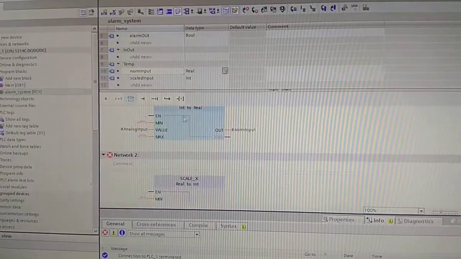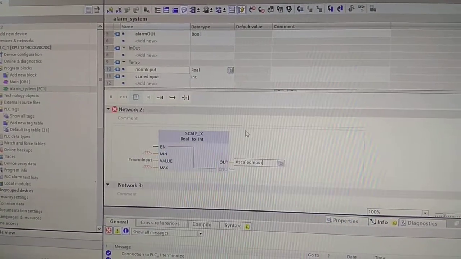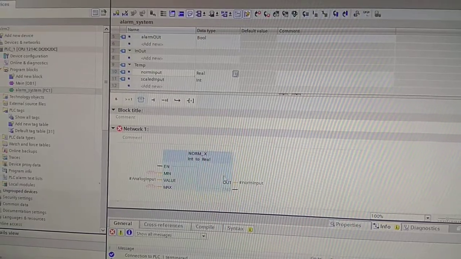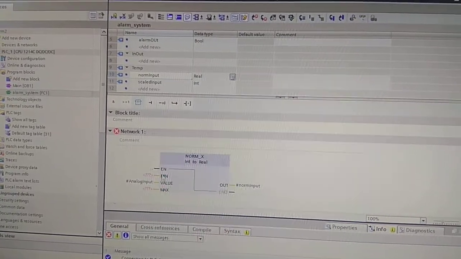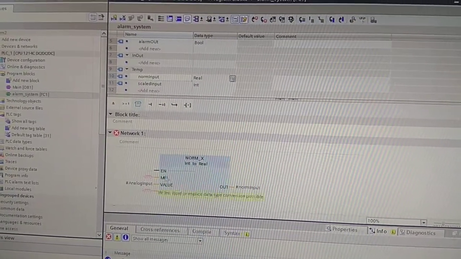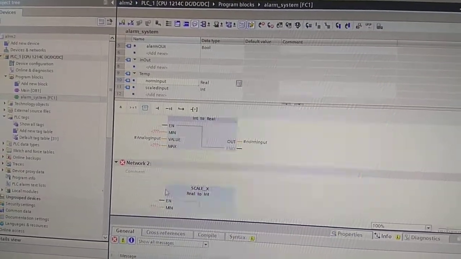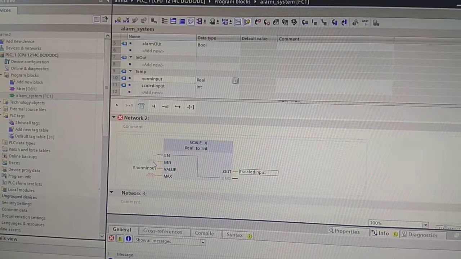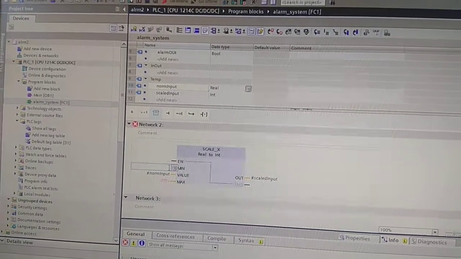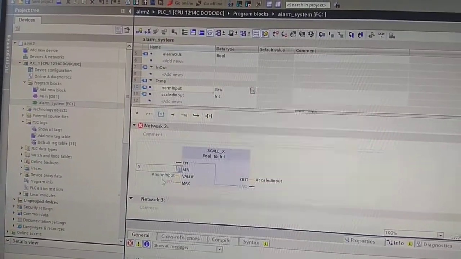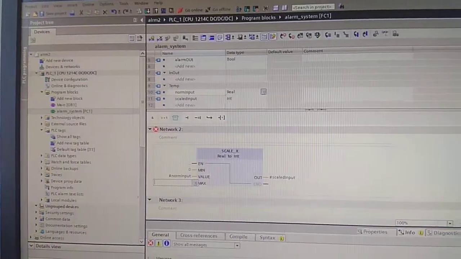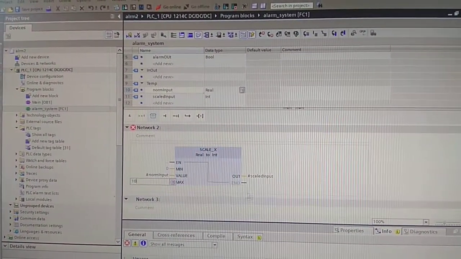So we're taking the analog values from here, putting it in this temporary variable, coming down here, putting a range to scale that value up between. So we're gonna scale it from 0 to 10. So that's in integer values now.